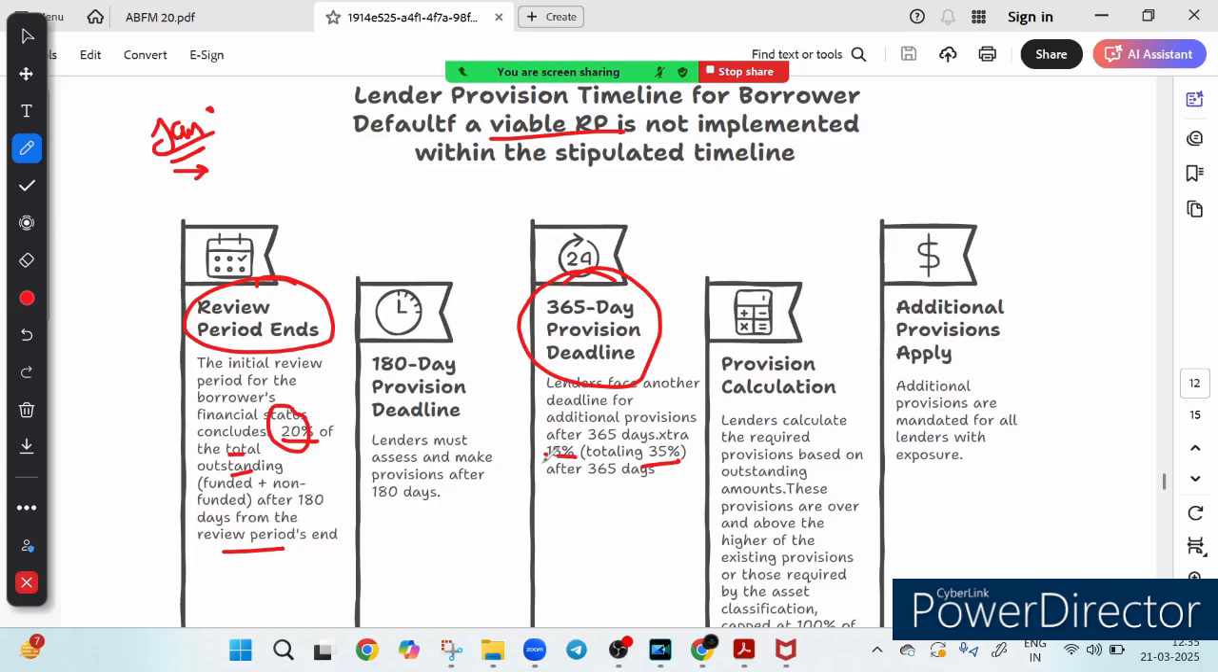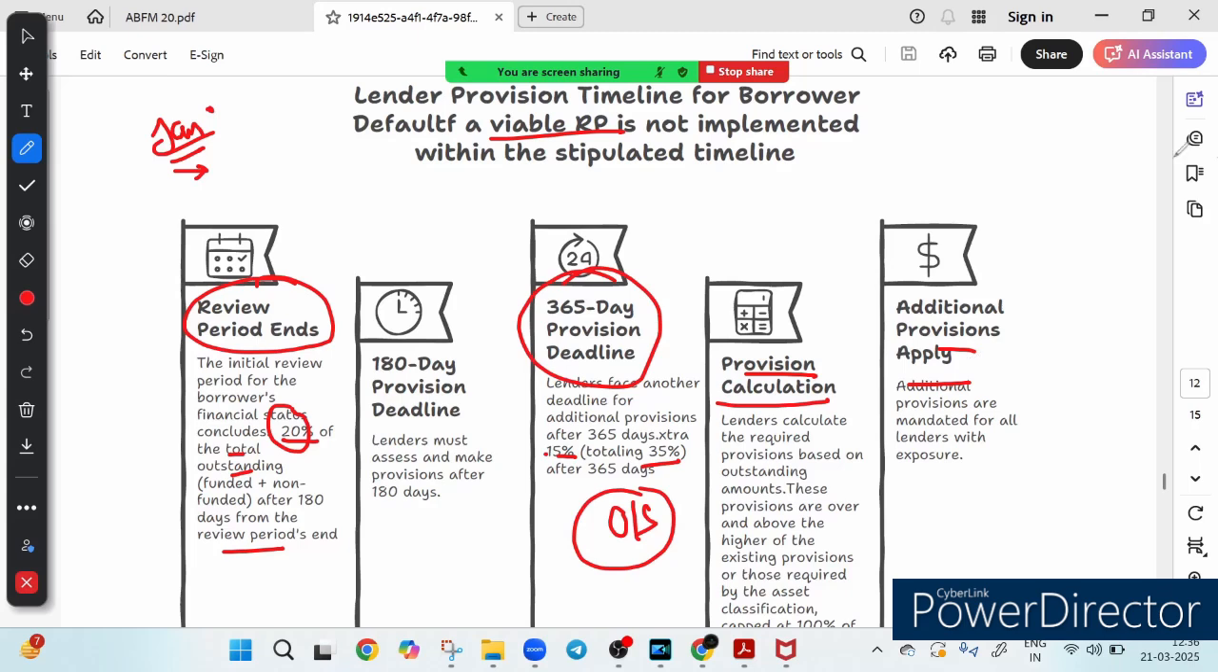So lender calculate the necessary provision based on the outstanding amount. So all these are done on the basis of outstanding amount, right? The amount set aside is capped at 100% of the total outstanding, depending on the asset classification and existing provision. And then some additional provision apply. At this stage, all lender with exposure to the defaulted account must make an additional provision, reinforcing financial discipline and risk management. So this is called additional provision applying. So basically this timeline ensures that bank remain financially stable despite borrower default.